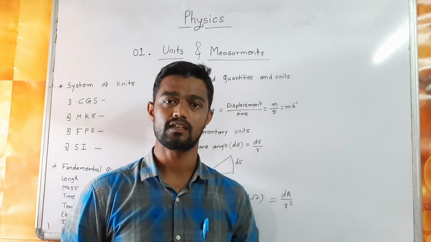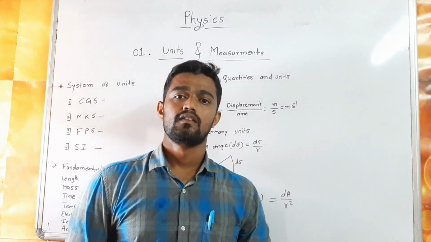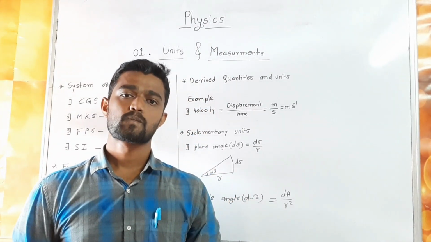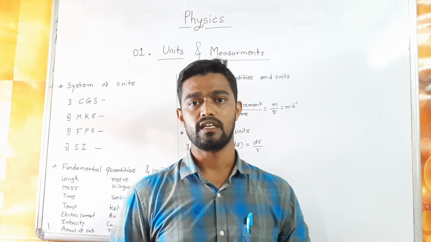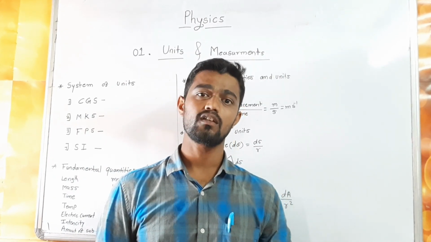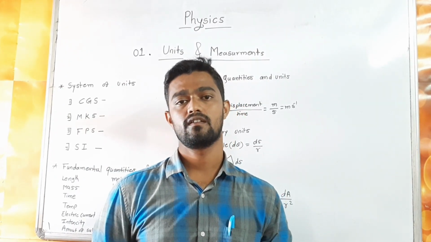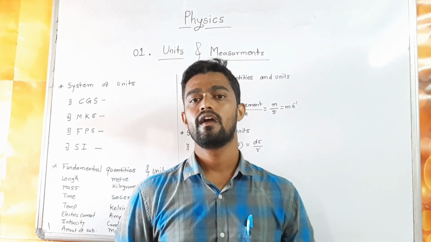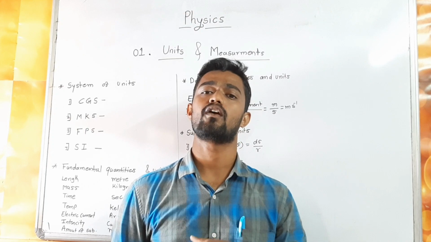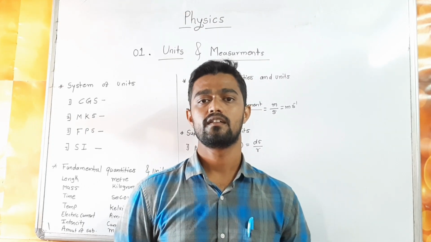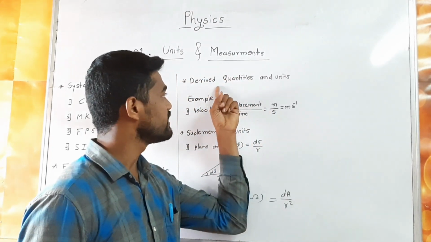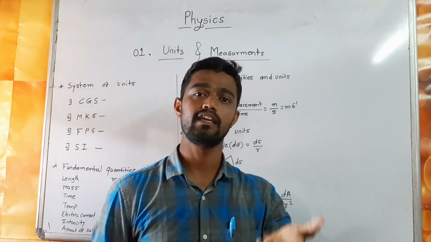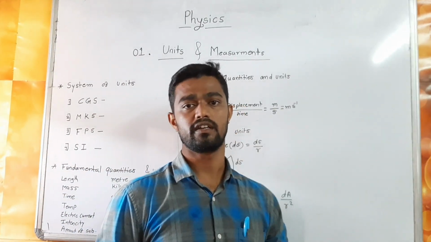Now we discuss what a derived quantity and its units are. What is a derived quantity? A quantity which depends on any other fundamental quantity is called a derived quantity. Suppose a physical quantity is called a fundamental quantity, and a quantity which depends on other physical quantities is called a derived quantity. It means we derive the quantity.